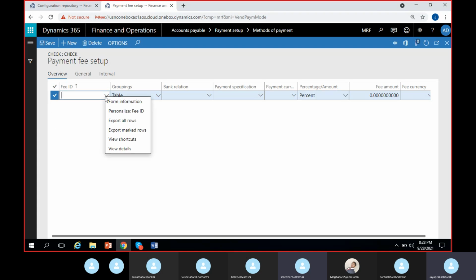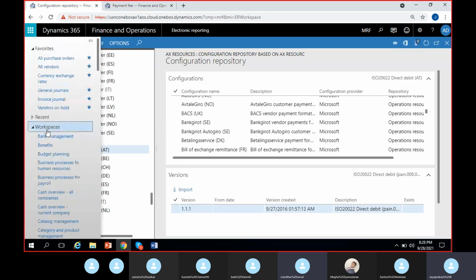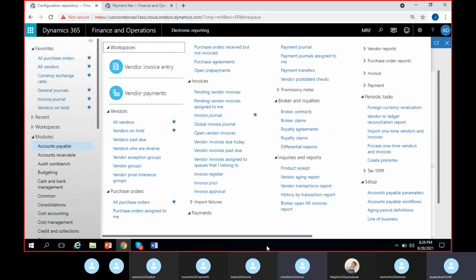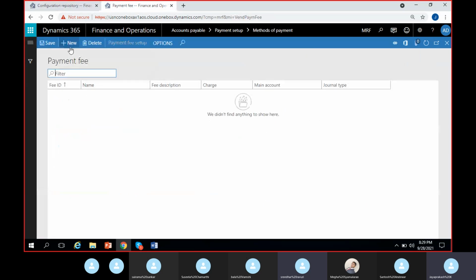So that fee ID, you can click on view details and go here. If not, you normally have it here. I mean, in accounts payable, you can directly configure that payment fees here. If you configure, the fee ID will automatically come here in this place. Or if not, it will automatically take you. If you click on view details, it will take you to the payment fee page only. Here you can create one like payment fee ID 01. So you can write it as check fee. Fee. You can give a vendor or ledger.